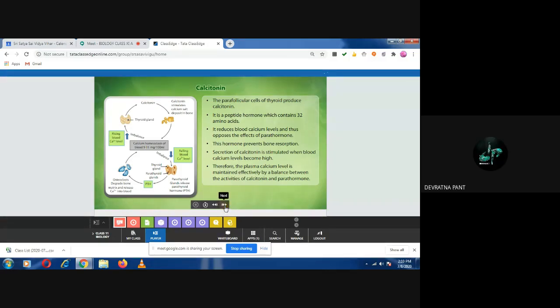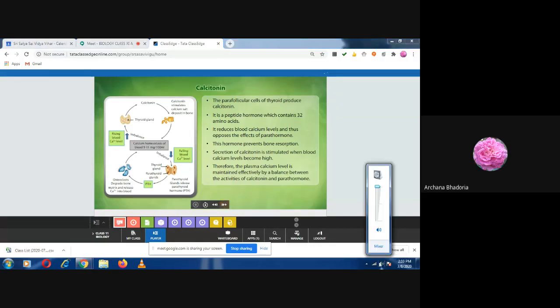Ma'am, they increase the metabolic rate and affect the growth and development of the body. Correct. So that way they are helping in growth and development, physical growth and also mental growth. Okay. Now we come to the next.